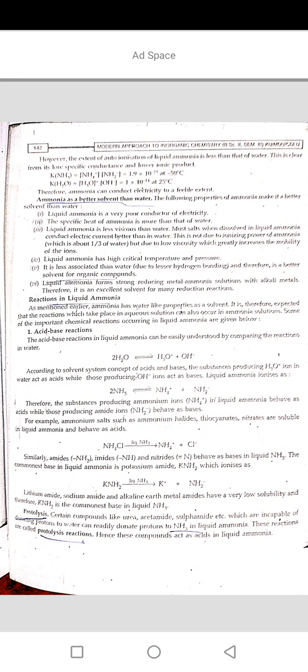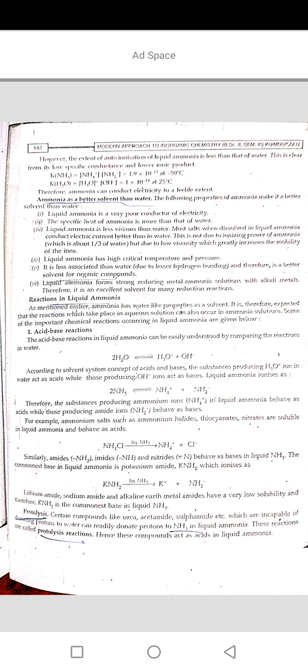Number 4 is self-ionization. Both ammonia and water show comparable self-ionization. However, the extent of auto-ionization of liquid ammonia is less than that of water. This is clear from the specific conductance and lower ionic product, that is K of NH3 = [NH4+][NH2-] = 1.9 × 10^-33 at -50 degrees Celsius.